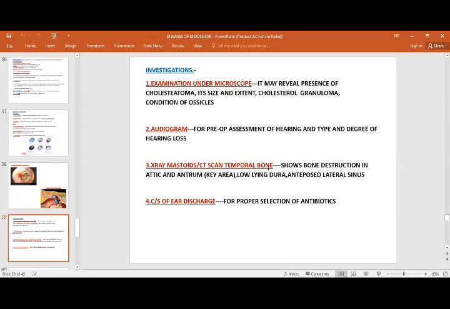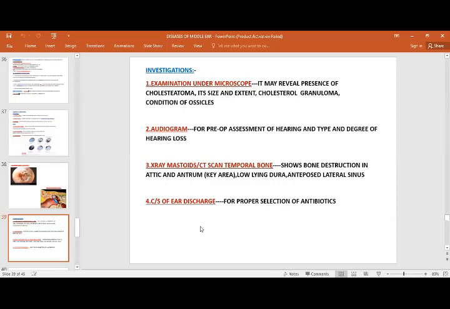If it is a low-lying dura and we are operating and we easily rupture it, then that is going to be very difficult for us, as we would be spreading infection to the brain. Similarly, sometimes the lateral sinus is very superiorly placed. If we continuously drill during surgical intervention, then what would happen? We cannot control the bleeding from the lateral sinus.